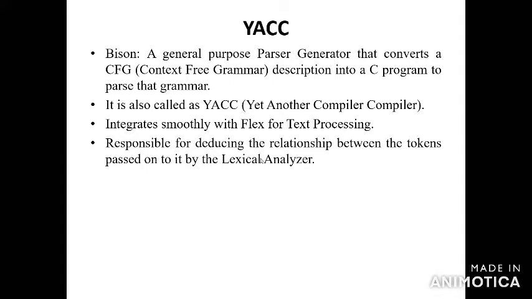Lexical analysis generates the tokens, and you generate the parse tree. Based upon the tree, you calculate the given input using the LALR parser generator. It is integrated smoothly with Flex for text processing, and it is responsible for reducing the relationship between the tokens passed from the lexical analyzer.